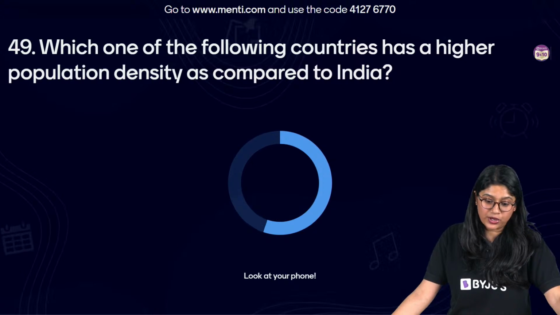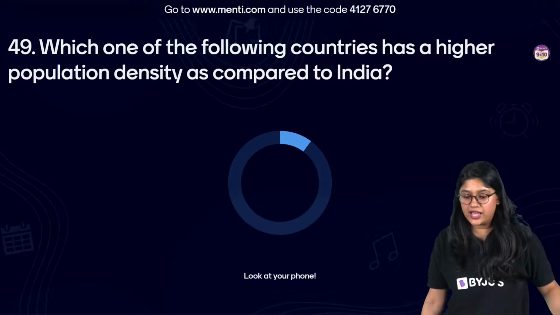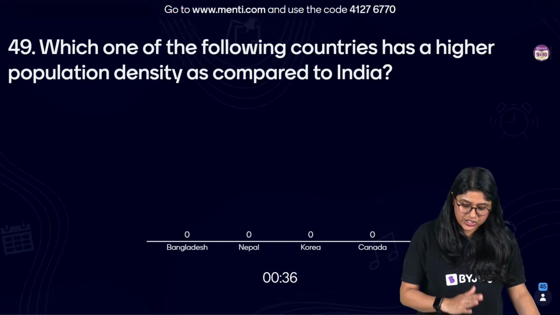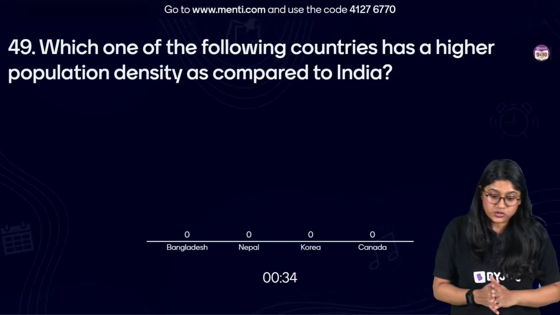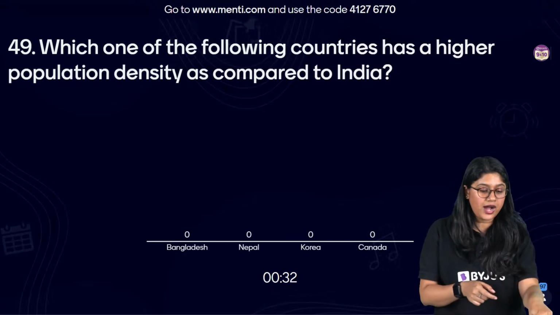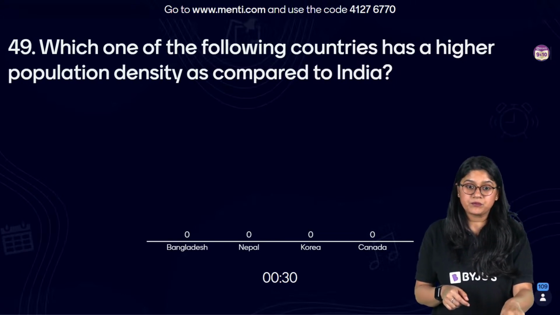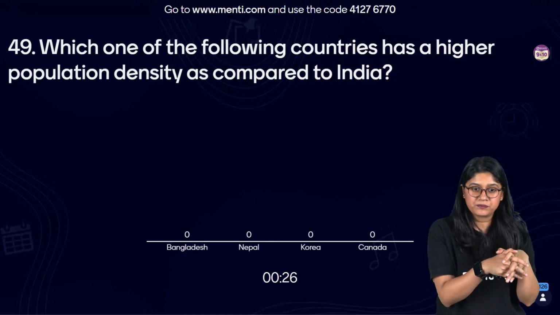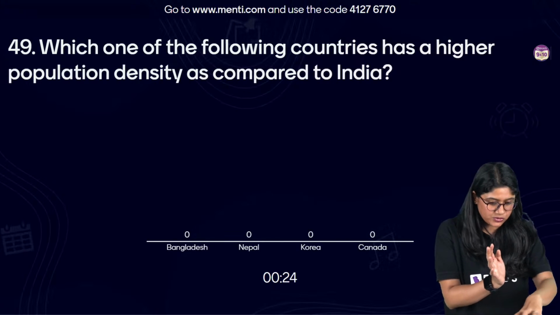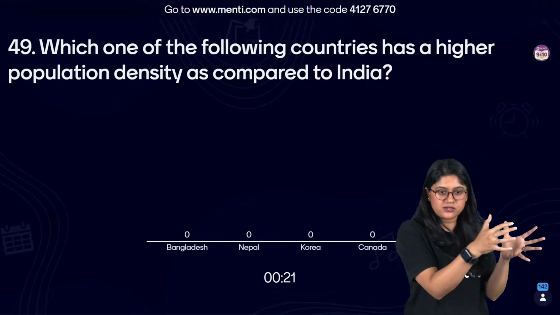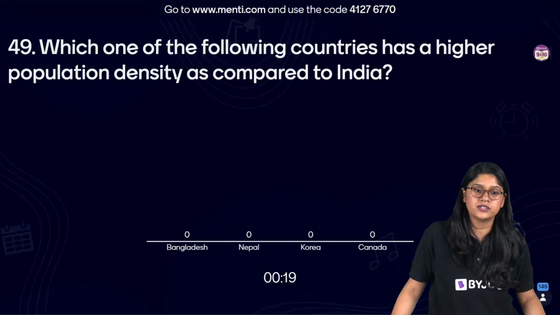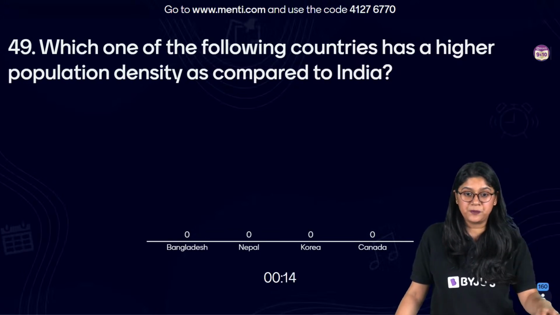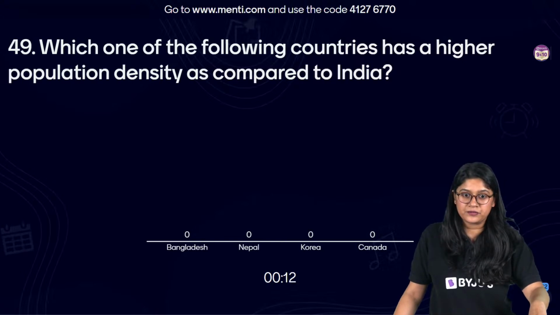Here we have: which one of the following countries has a higher population density as compared to India? Bangladesh, Nepal, Korea and Canada. So we're discussing the highest population density. एक square feet area में, मतलब जो छोटा सा area है, उस area में जितना population होगा. Density of the population, right? How many people are there in that particular area, in a small piece of land?